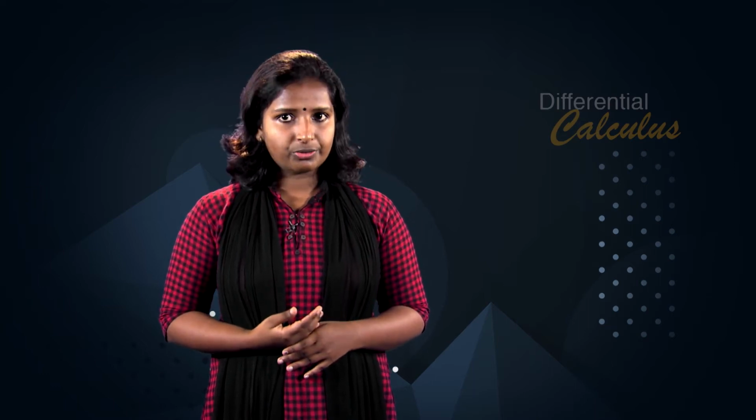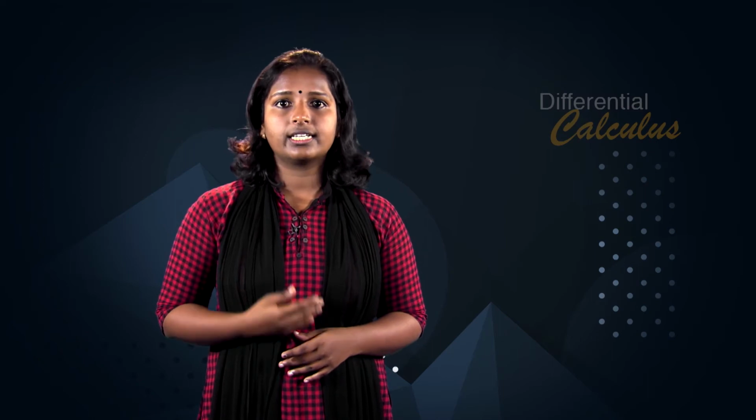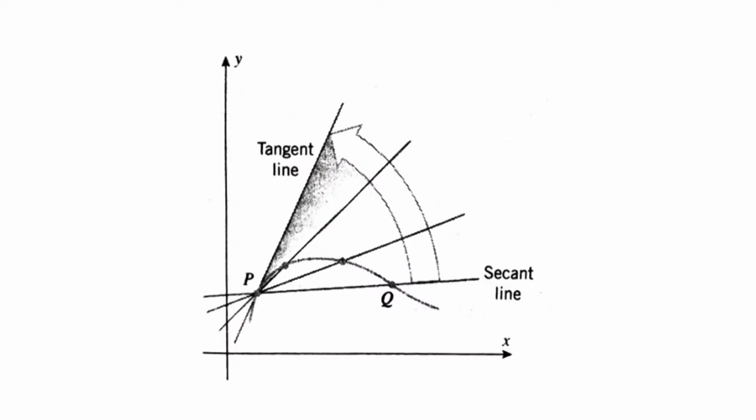To obtain a definition of a tangent line that applies to curves other than circles, we must view tangent lines another way. Suppose that we are interested in the tangent line at a point P on a curve C in the xy plane and that Q is any point that lies on the curve and is different from P. The line through P and Q is called a secant line for the curve at P. We note that a secant line of a curve is a line that intersects the curve in at least two distinct points. In the case of a circle, a secant line will intersect the circle in exactly 2 points, but for a general curve, it may touch more than 2 points.